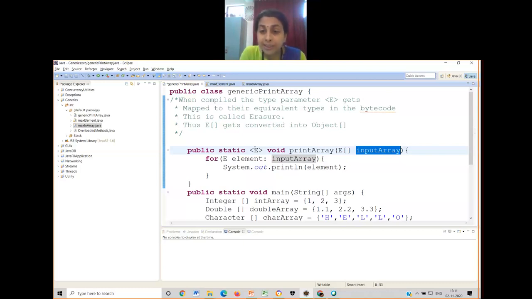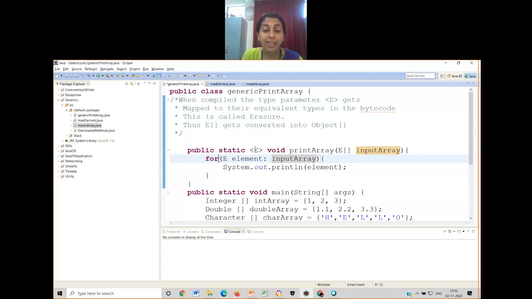Now, inside this, what is that I have done? The second line of the function. Over here, for loop in generics is generally used in this manner. Okay. Instead of writing for i is equal to 0, i less than n, i plus plus, if I write like this, I should know the size of the array. Size of the array can vary. See, you cannot specify that I should have only n number of elements. In order to allow an array containing any number of elements at any point in time, it can grow and shrink at any point in time.